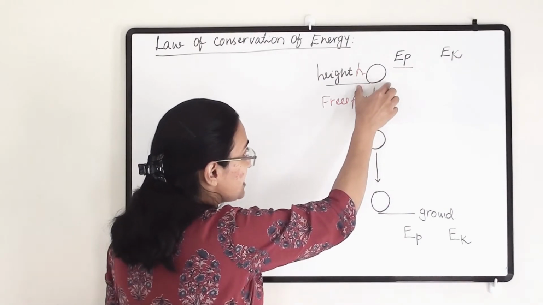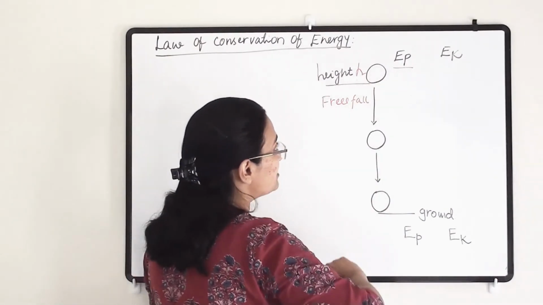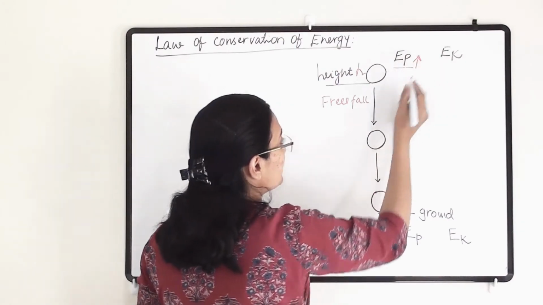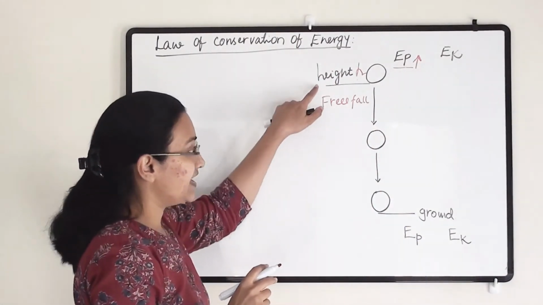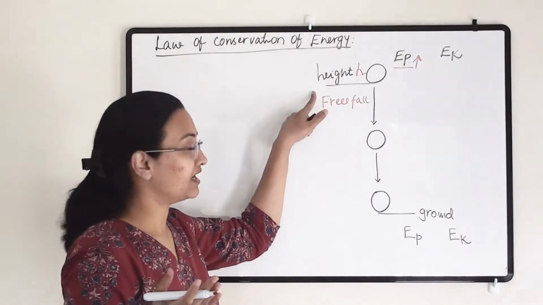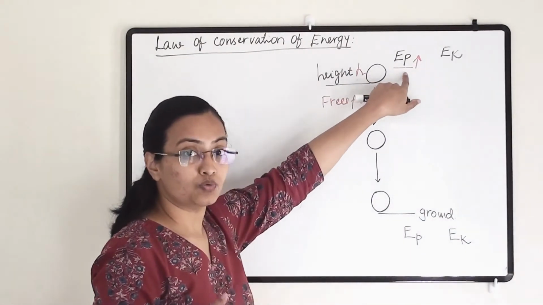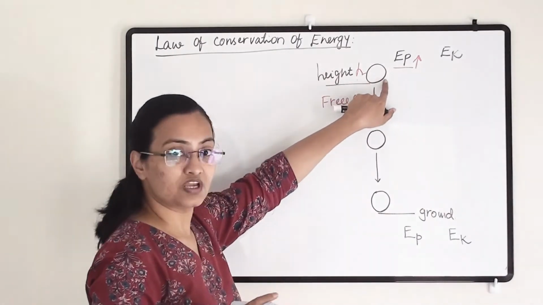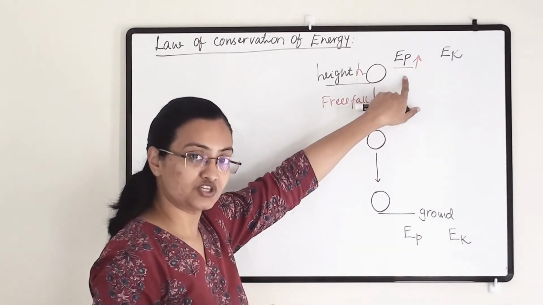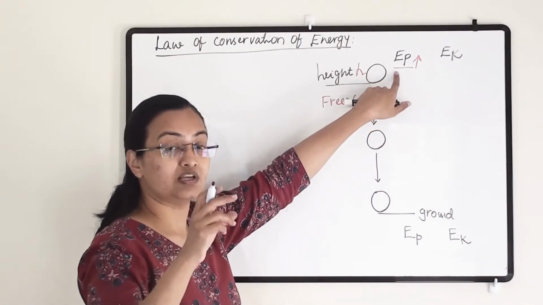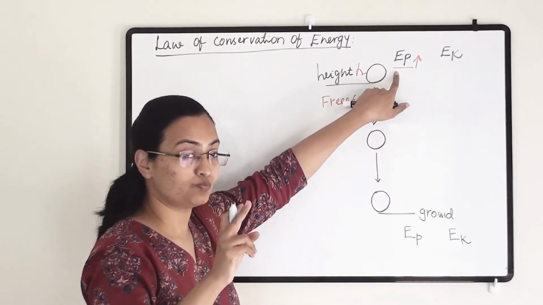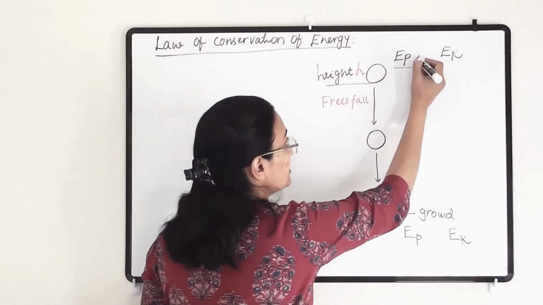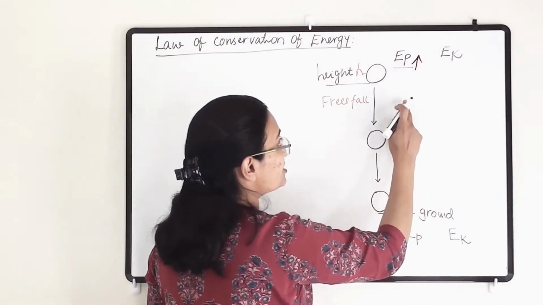Now at this height its potential energy is maximum because we have raised this ball to this height and we have done some work on it. Due to that work the energy has been stored in this ball in terms of potential energy. So when a ball is at a certain height at resting position, its potential energy is maximum. So here at this stage the potential energy is maximum.